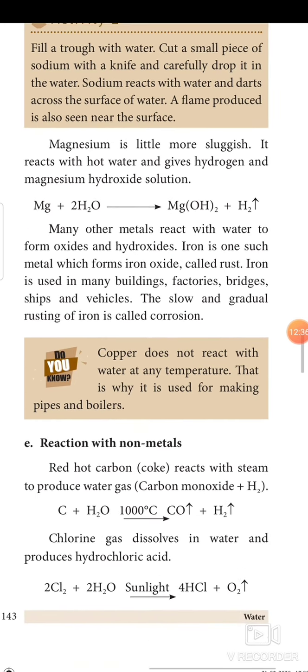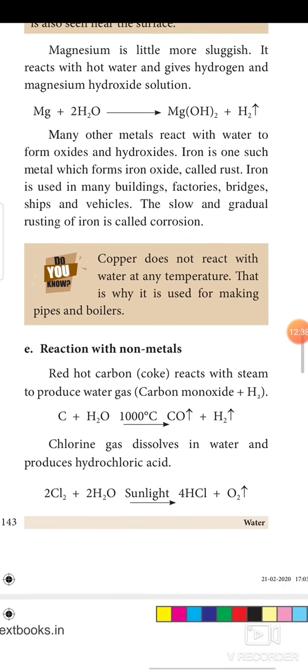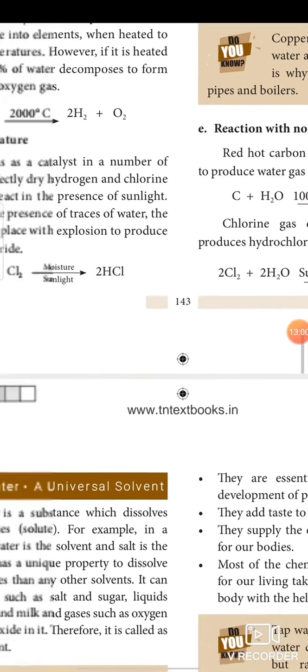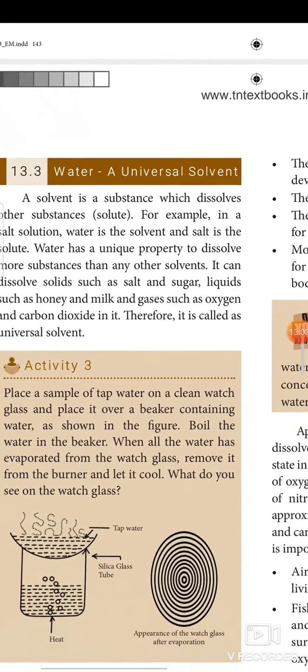Next, we are going to see the chemical property of water with non-metals. Red hot carbon, that is coke, reacts with steam to produce water gas, carbon monoxide plus H2. CO is carbon monoxide. Chlorine gas dissolves in water and produces hydrochloric acid. HCl is hydrochloric acid. Chlorine gas reacts with water and produces HCl.